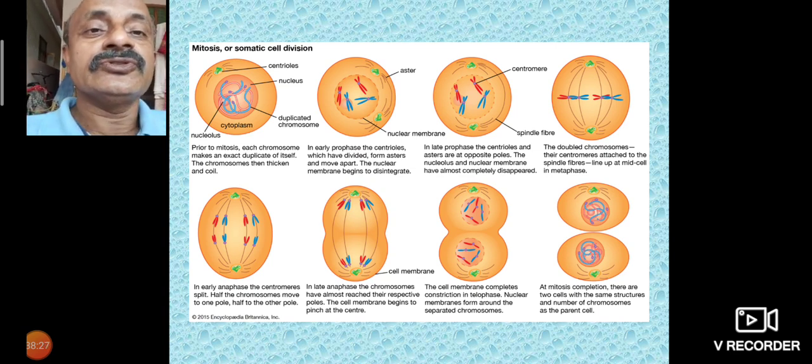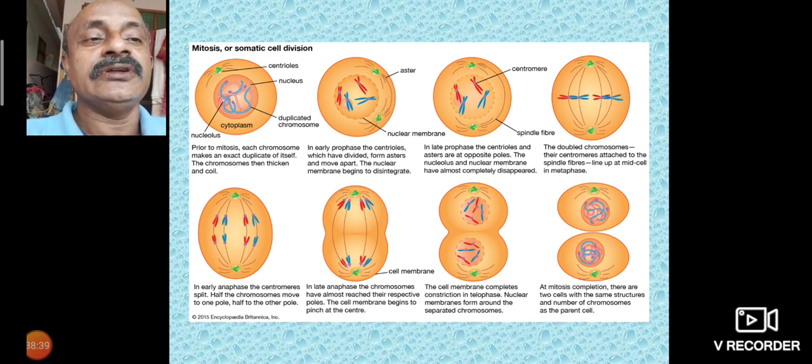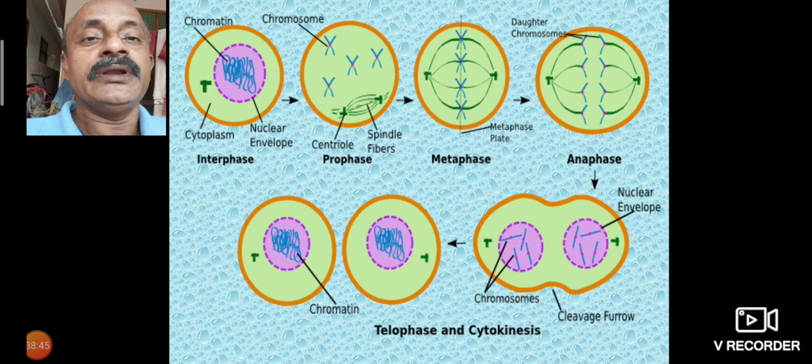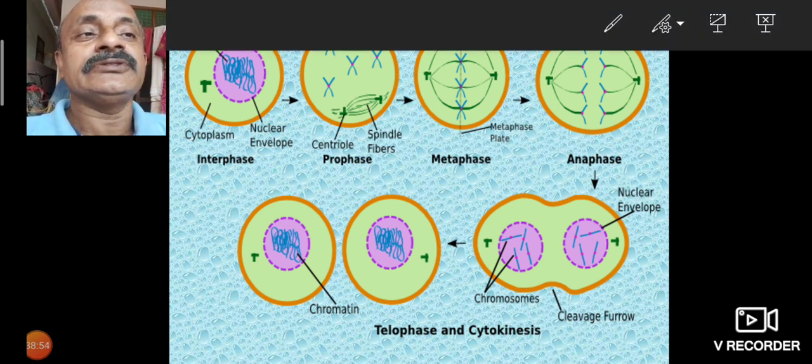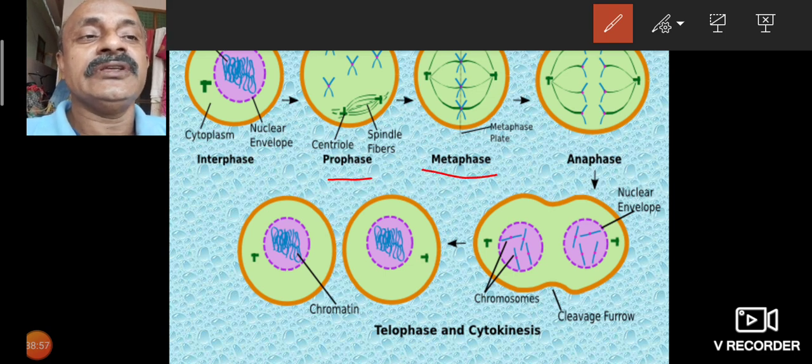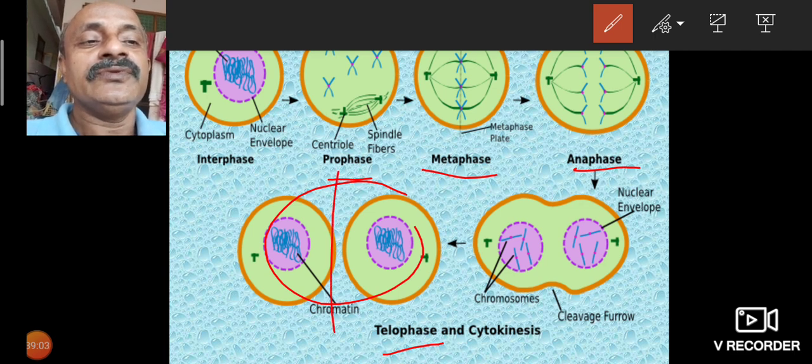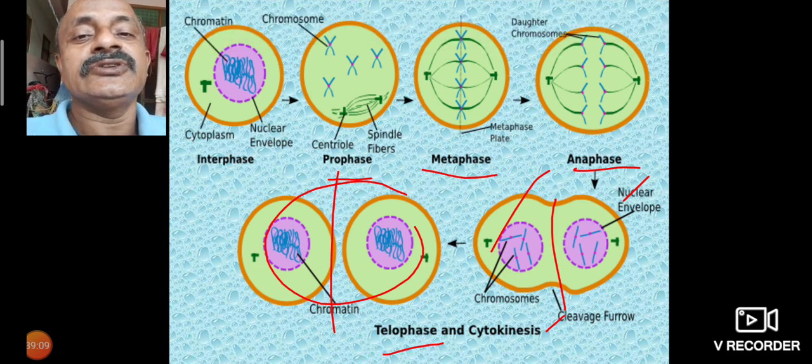The first stage in mitosis of somatic cells is interphase, and then prophase, metaphase, anaphase, and telophase. Here we can see how many cells are formed and how they are formed; that is the total description. Here is interphase, which has chromatin and cytoplasm. This one is prophase. Here metaphase, here anaphase, and here telophase. Telophase is the formation of two cells, but after cytokinesis the two cells are formed. That is the exciting figure of this.